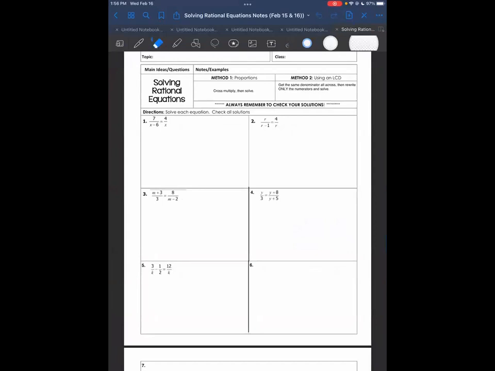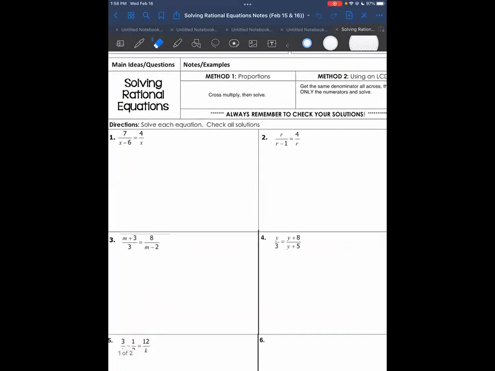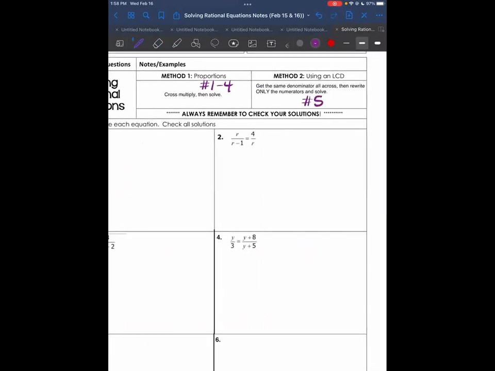Okay, the last section in this unit is going to be solving rational equations. We've done multiplying, dividing, adding, and subtracting, and this one's going to be similar to the adding and subtracting. If you look at the top, I have two methods. We're going to do method 1 for numbers 1 through 4, and for the rest, 5 through 9, we're going to do method number 2.